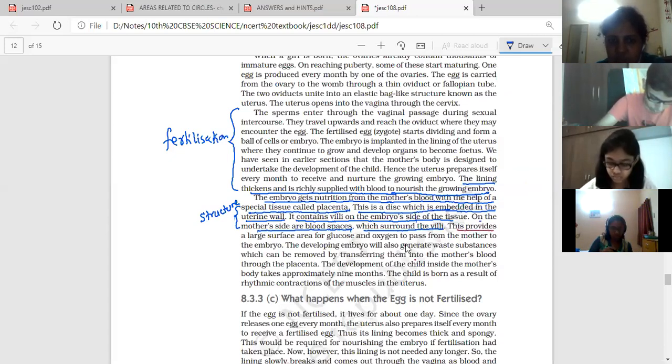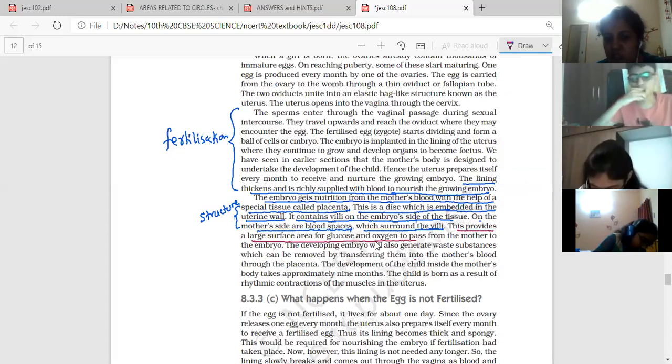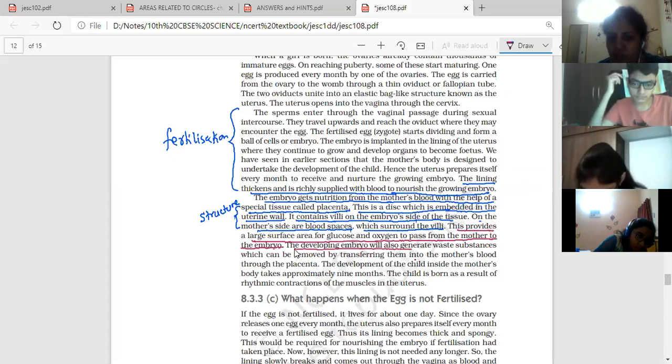So this provides a large surface area for glucose and oxygen to pass from the mother to the embryo. And the developing embryo will also generate waste substances which can be removed by transferring them into the mother's blood through the placenta.